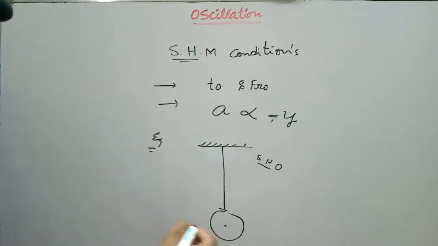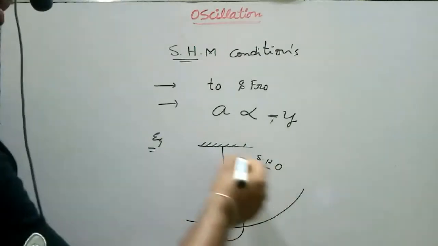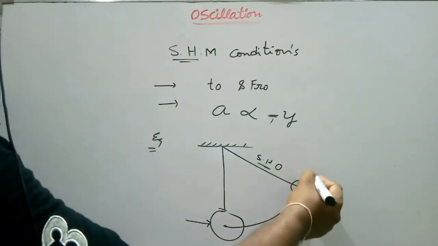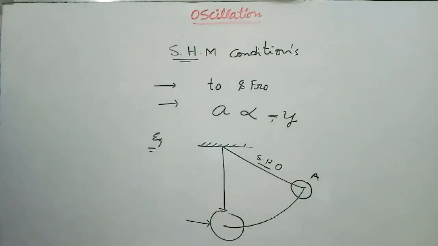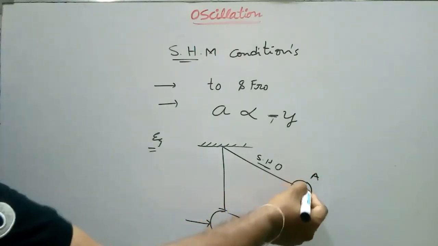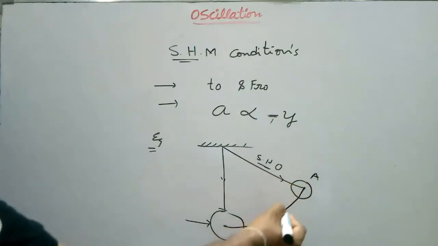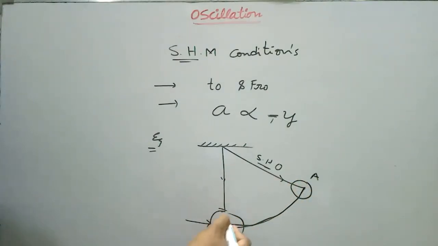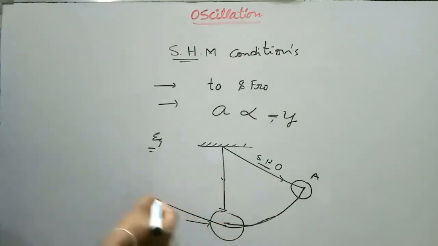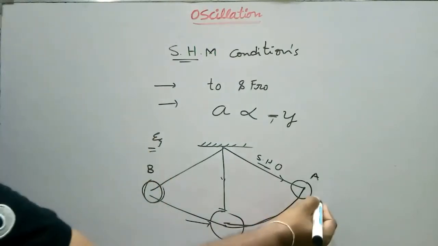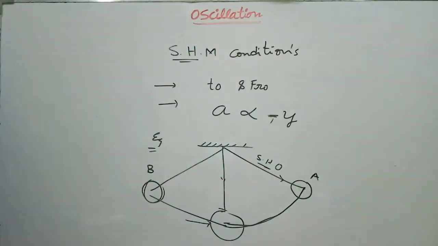Due to some external force, the bob moves to an extreme position, A. Due to the restoring force in the string, the bob goes back through the initial position and reaches the other extreme position, B. Here A and B are the two extreme positions of this simple harmonic oscillator.